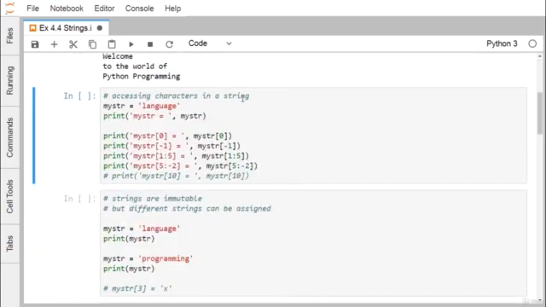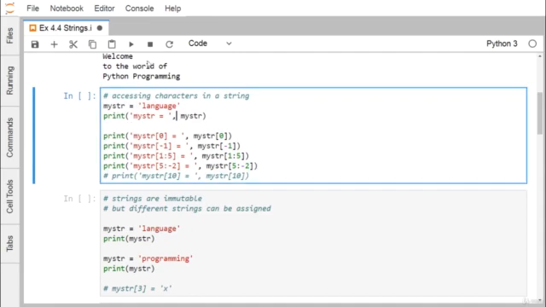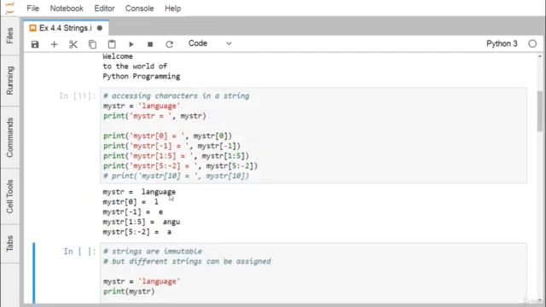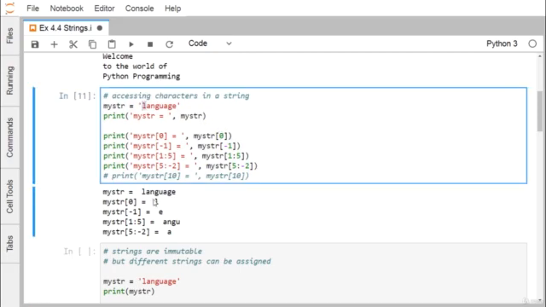Now, accessing characters in a string. Here my str is equal to language, and I printed my str, so language has got printed. Then I'm retrieving the character at the 0th index, so I retrieve L, and L has got printed. Now -1 means from the back, where this last E has the index -1, and from the front this E has the index 0, 1, 2, 3, 4, 5, 6, 7.